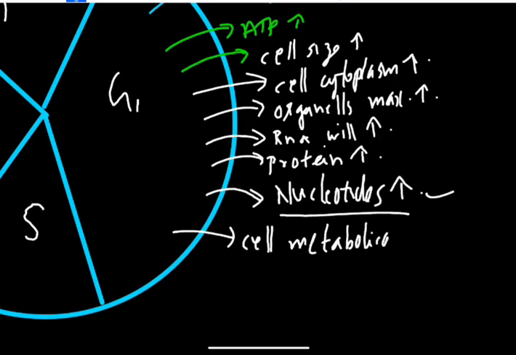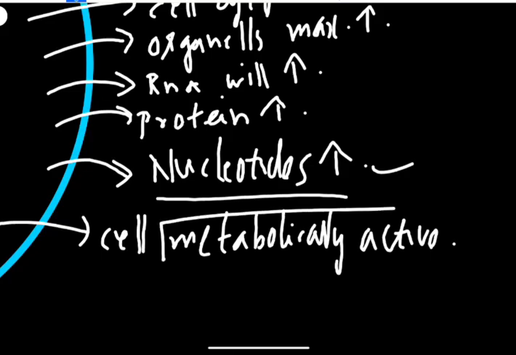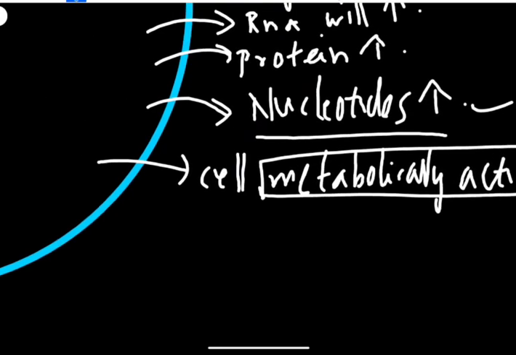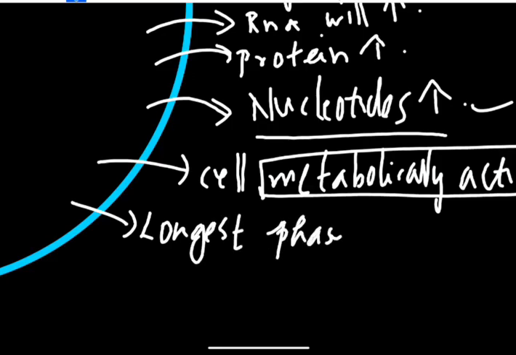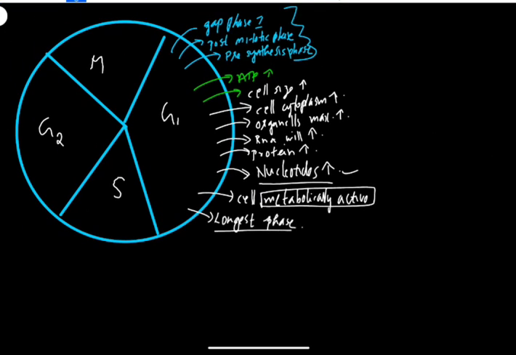So the cell size increases, cytoplasm increases, and one of the most important points you need to remember: one, the cell is metabolically active. Second, it is the longest phase in the cell cycle. So these are the main points that you need to remember in the G1 phase.